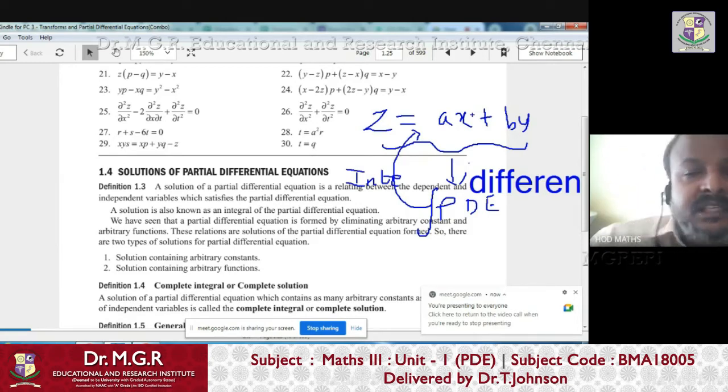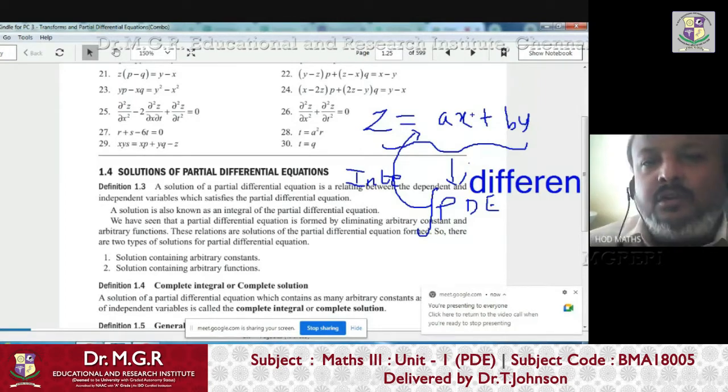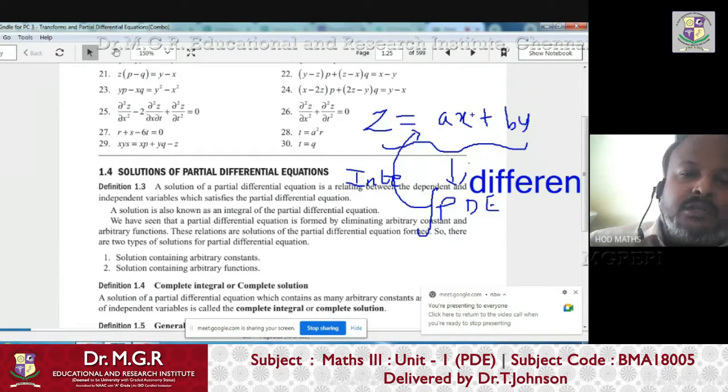But is the PDE unique, or is the solution of a PDE unique? No. Just as we said already, even when we form a PDE from an ordinary equation, we can find different kinds of PDE. Similarly, when you solve a PDE, we can't get the solution in a unique manner. We can get the solution in different manners. The different kinds of solutions for a single given PDE, I will explain to you, and how that is possible.